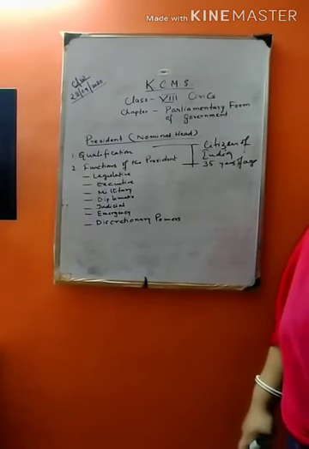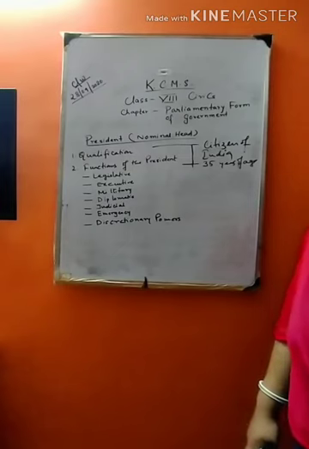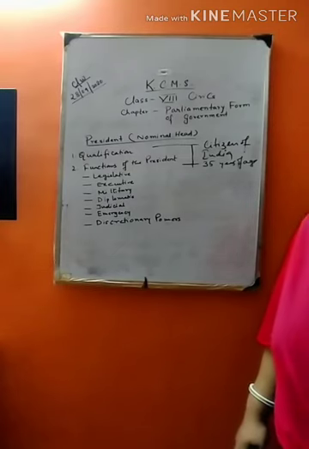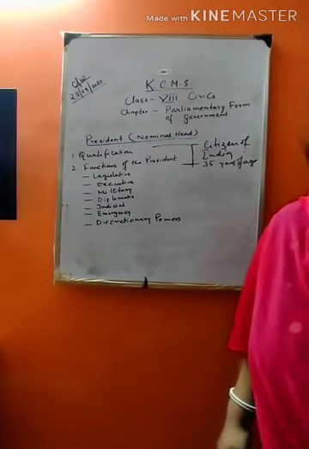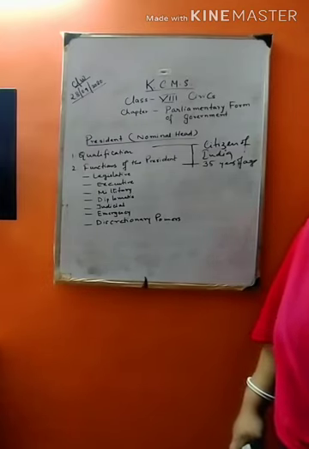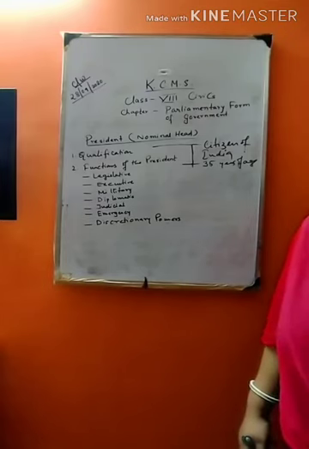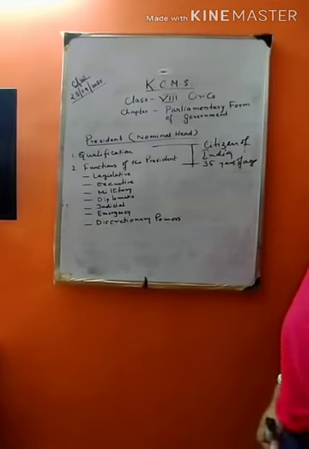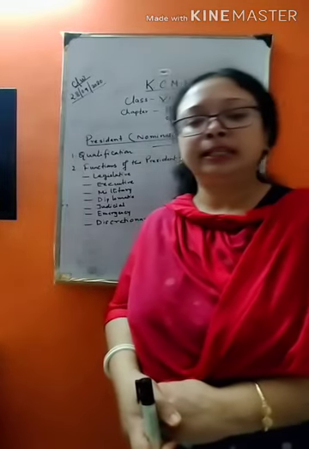He nominates 2 Anglo-Indian members to the Lok Sabha to give the community adequate representation. He nominates 12 members to Rajya Sabha from among people who have distinguished themselves in the field of art, literature, culture, science and technology. So these are the various legislative powers of the president.